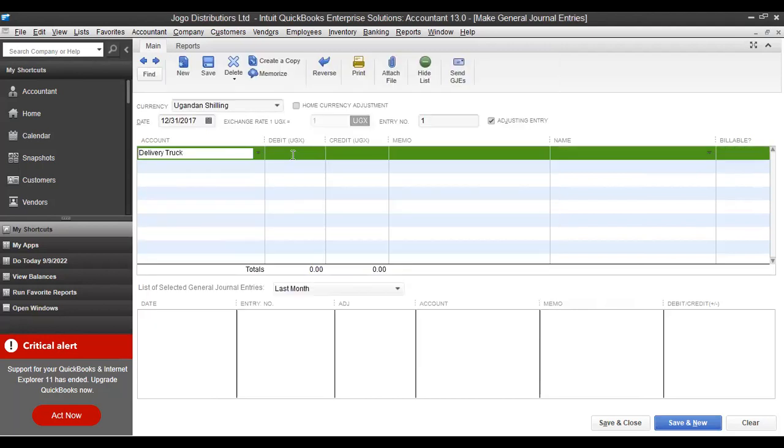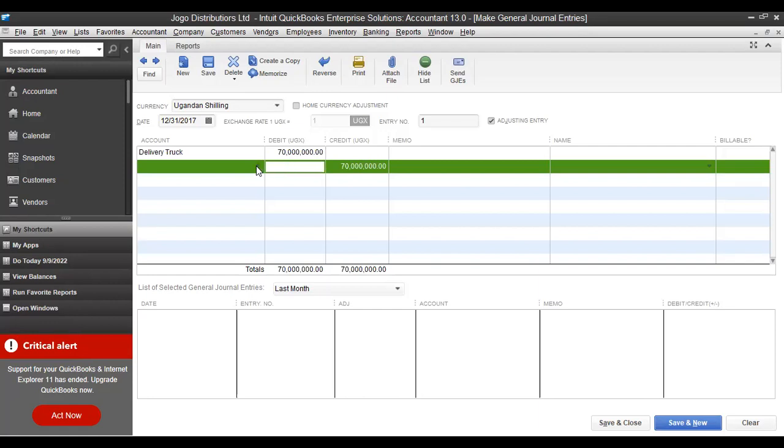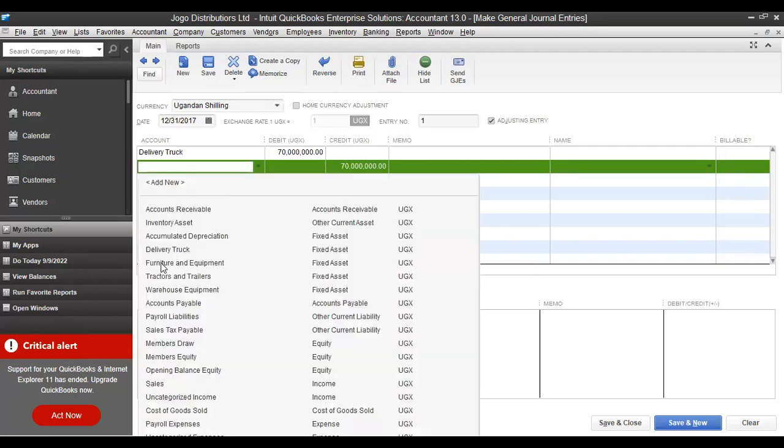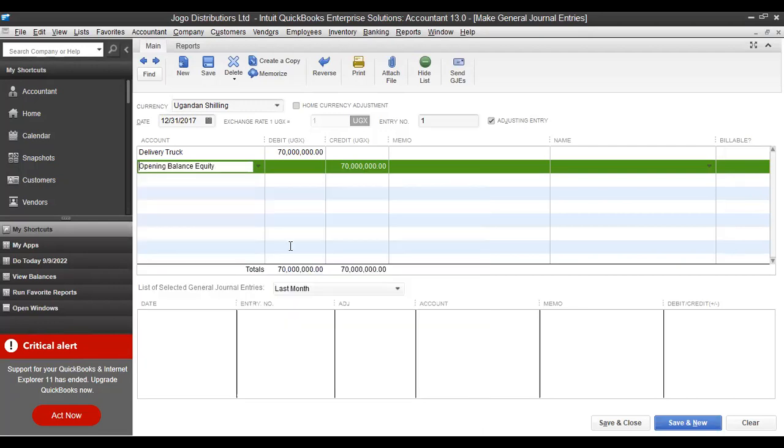Okay, the opening balance, the amount was 70 million. So you say 70 million under the debit. You just click below it. The credit must come automatically. Then you look for opening balance equity, which is always there. Okay. The date is important, 31st December 2017. Then you can save and close. It says save and new because there's another item. So save and new.